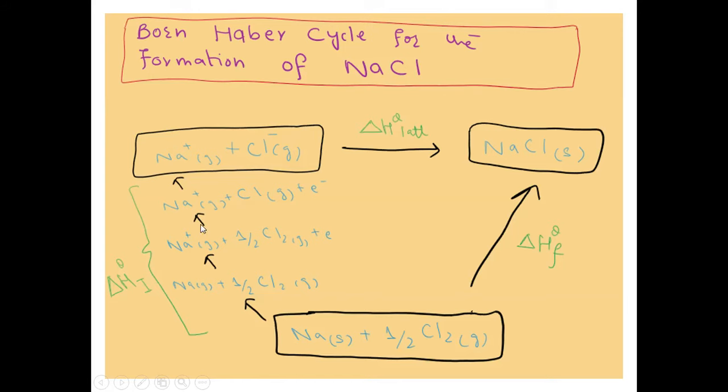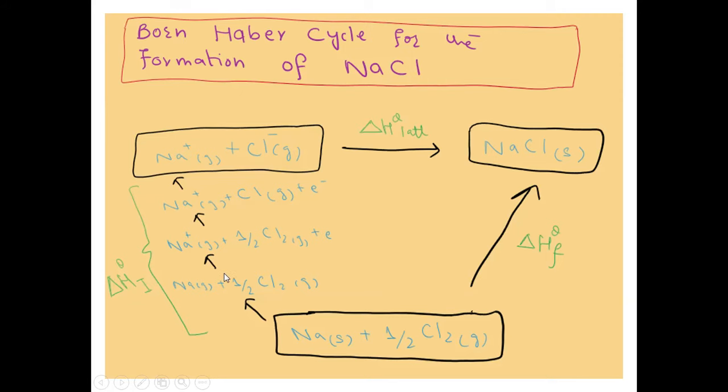In the next step, half Cl2, which was in molecular form, is converted into Cl gaseous, so this is representing the enthalpy change of atomization of chlorine. And in the last step, Cl gaseous is converted into Cl- gaseous, that is showing its EA1, that is the first electron affinity of chlorine, right? So you can see that delta H standard I, the enthalpy change of ionization, means when elements are converted into their respective ions, like sodium ions and chloride ions in this case.